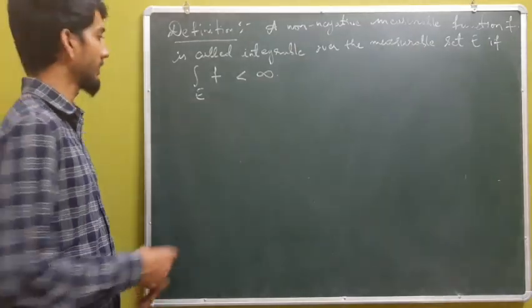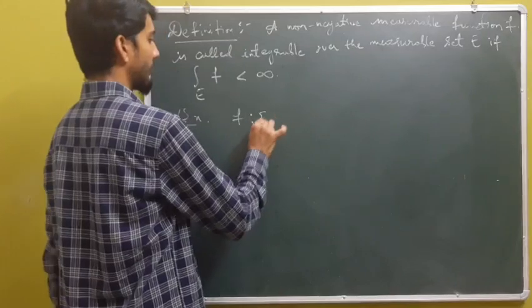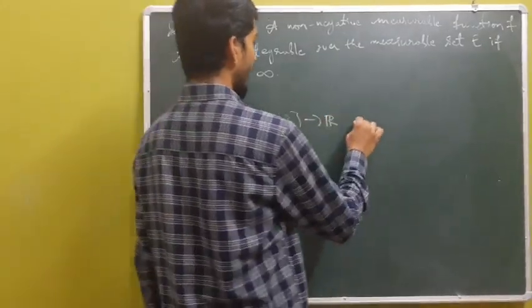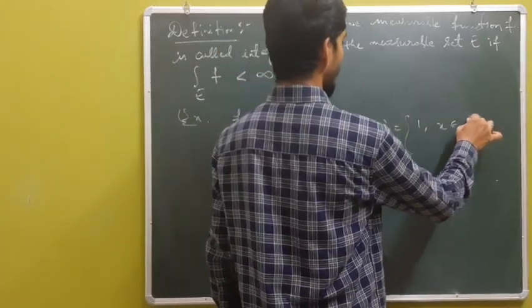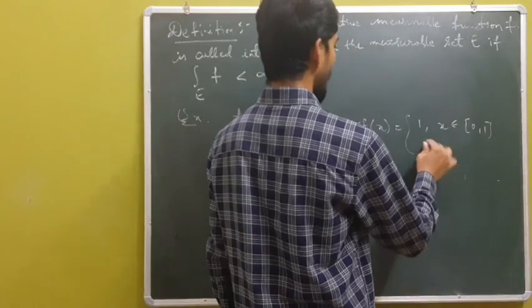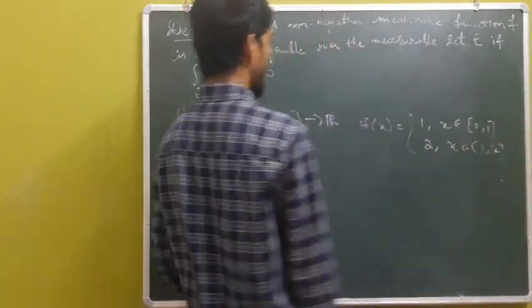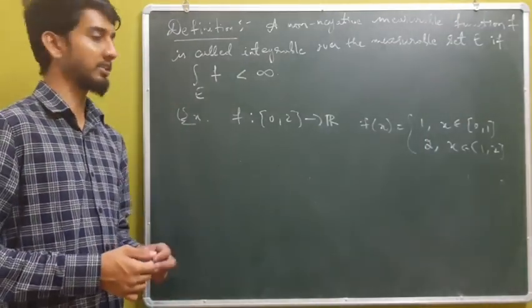If you would like to see an example, let f be a function from [0,2] to R, defined by f(x) = 1 if x is in the closed interval [0,1], and 2 if x is in the interval (1,2]. Again, clearly you can see that it's a simple function.